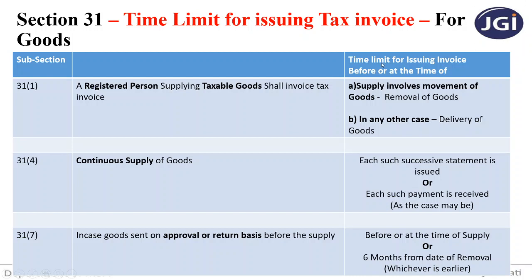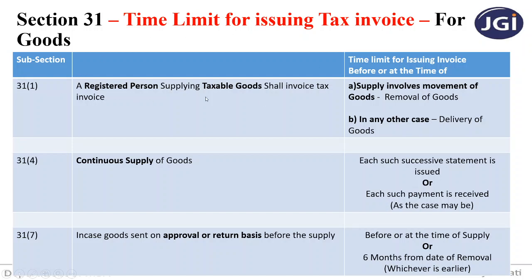So I have a time limit for issuing the invoice. Either I can issue the invoice before or at the time of removal of goods, the date the goods are removed from my factory to be shipped or transported up to the place of the recipient. So the time limit is before or at the time of removal of goods. I hope you have understood section 31 subsection 1.